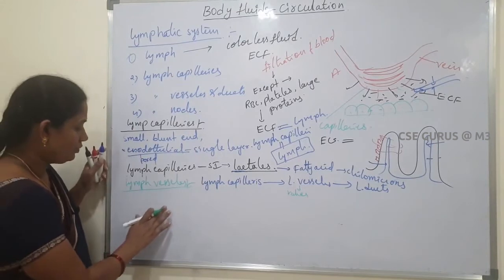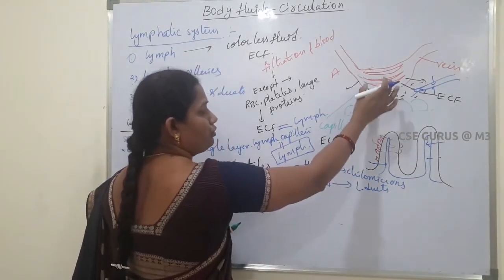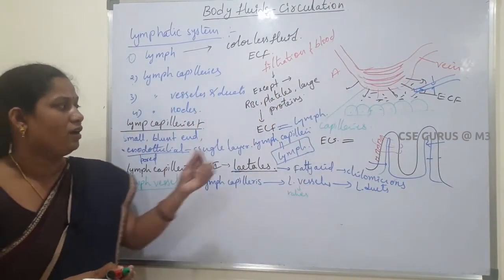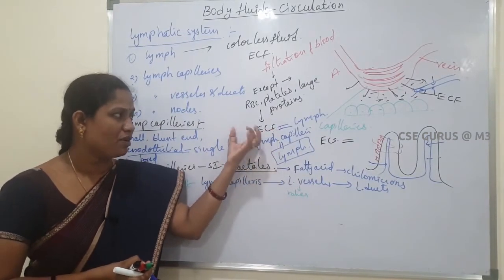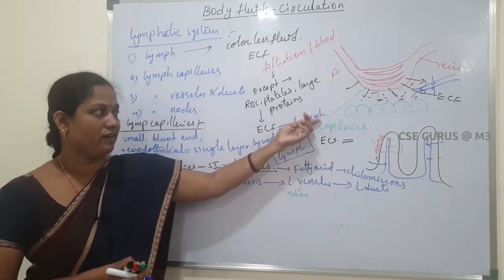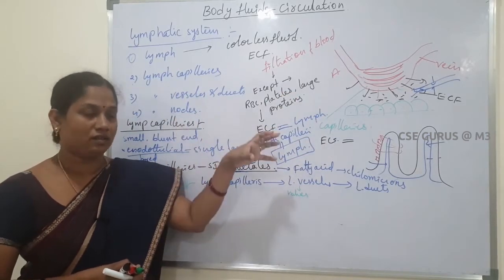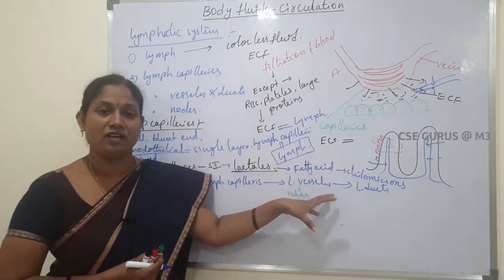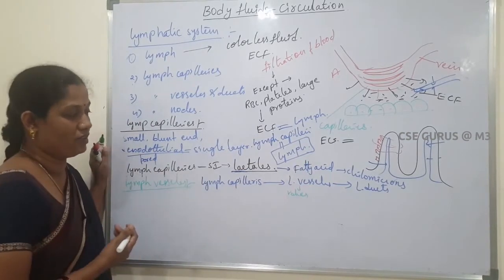Next, in our body, in the tissue region, the filtration process takes place and extracellular fluid is formed. From this extracellular fluid, some amount of fluid diffuses into the lymph capillaries, and that is called lymph. That lymph circulates through the body. Finally it flows into the venous system, added again to the main circulatory system.